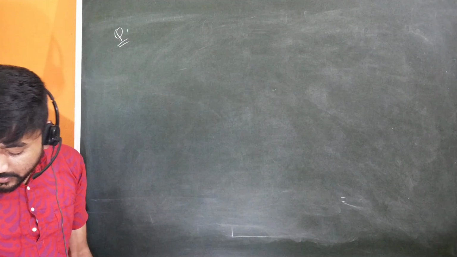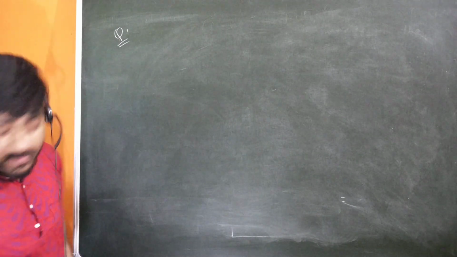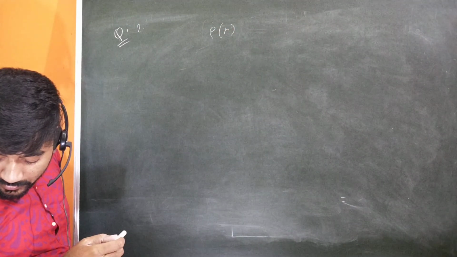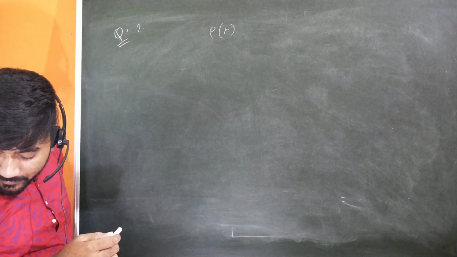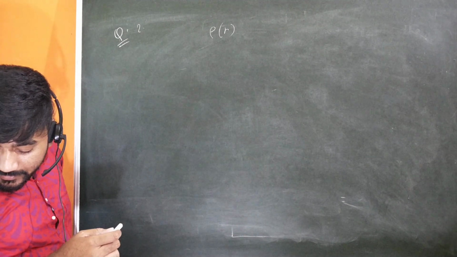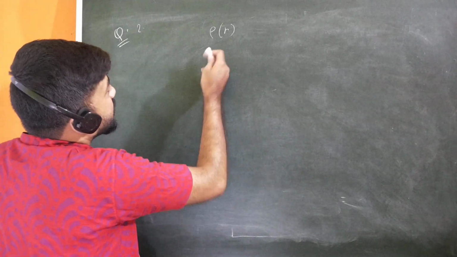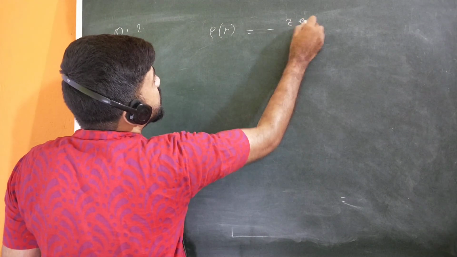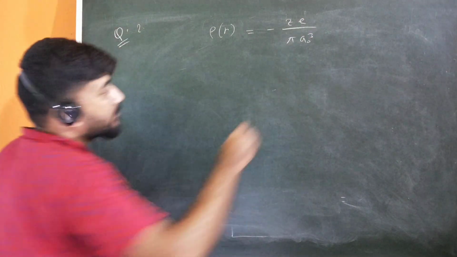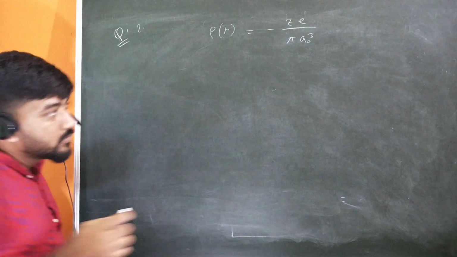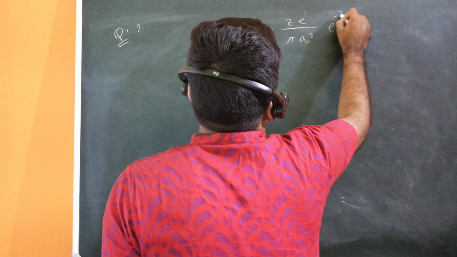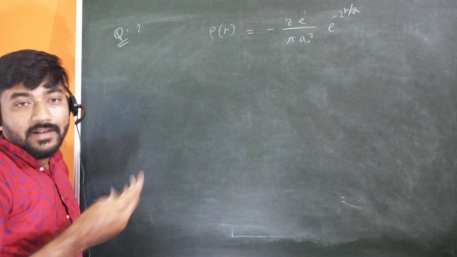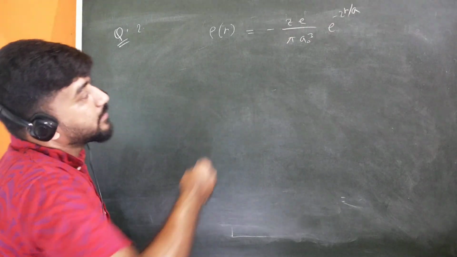Here another charge distribution is given, and the charge distribution is for the electron cloud in an atom. In an atom, the nucleus has charge Jd, and the electron cloud has the charge minus Jd upon pi A0 cube into e to the power minus 2r by A. So you have this kind of charge distribution, and as this is the electron cloud, r will vary from 0 to infinity.